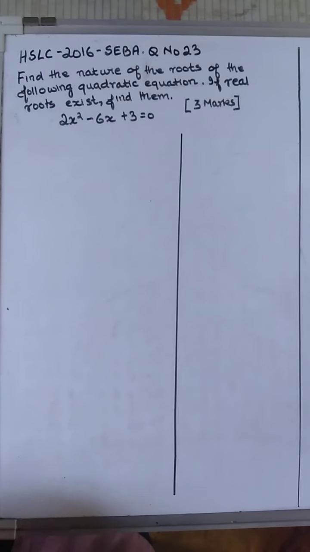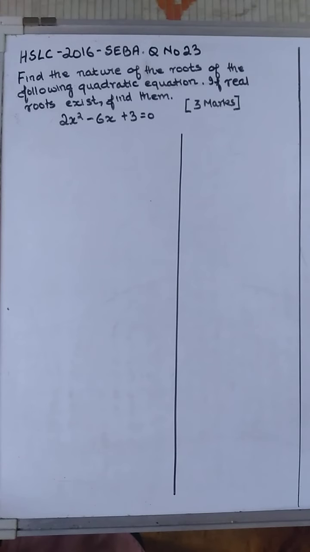Once again, we begin with the quadratic equations, and we are looking at HSLC 2016 SEBA, which is the Board of Assam for class 10, question number 23, which says find the nature of the roots of the quadratic equation, and if real roots exist, find them. This means that we have to find the discriminant.